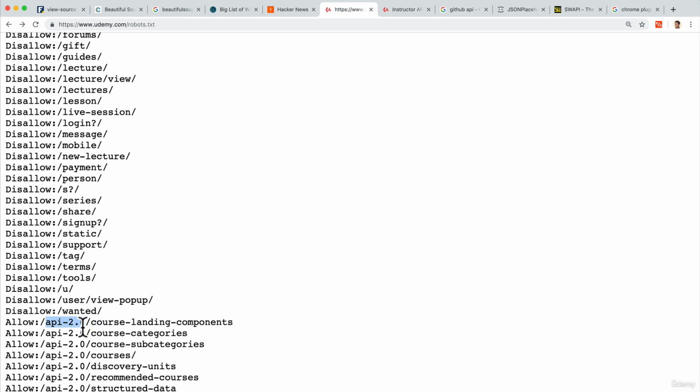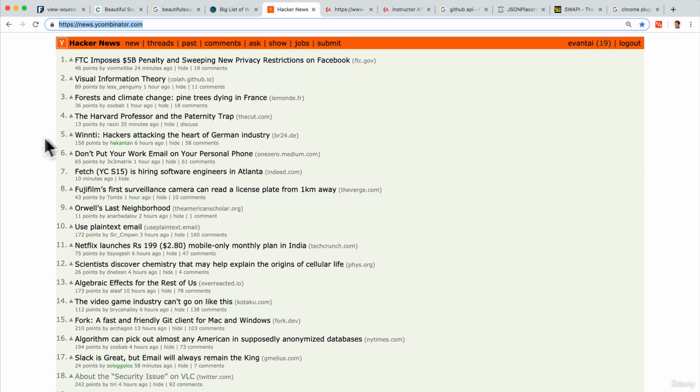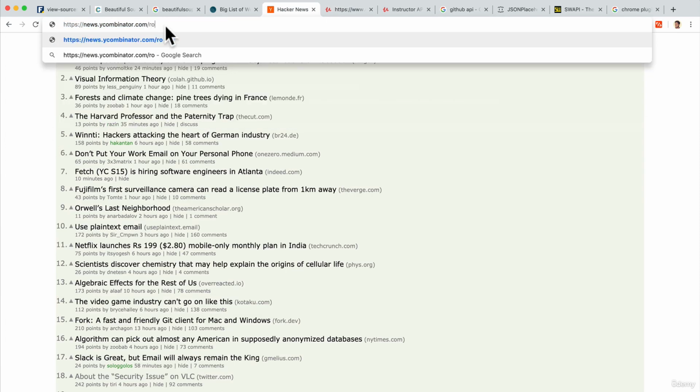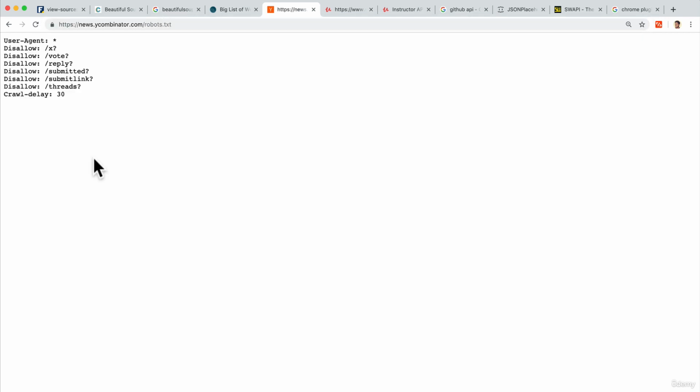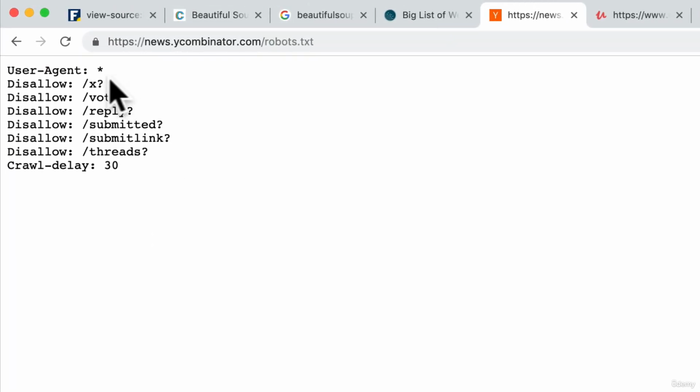What about Hacker News? We're going to build a project around Hacker News. So let's see if Hacker News allows us to scrape it. All right, so this list is a little bit smaller. We see that for all users, we're disallowed to use these endpoints. So it's saying as long as you don't use these ones, these URLs, we're good to go.